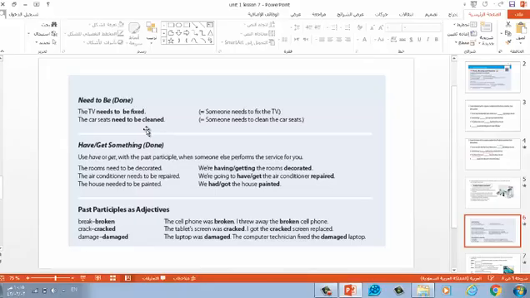The tablet's screen was cracked. I got the cracked screen replaced. Again, the cracked screen. The word cracked here is a past participle adjective. The laptop was damaged and the computer technician fixed the damaged laptop. Again, the damaged laptop is a kind of adjectival phrase. Okay.